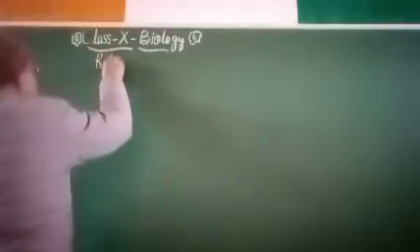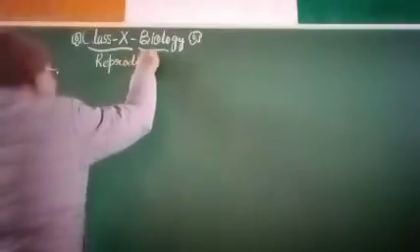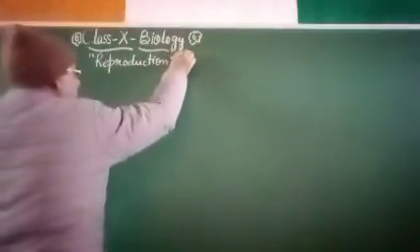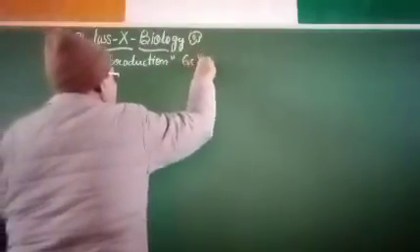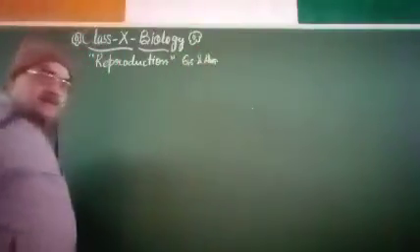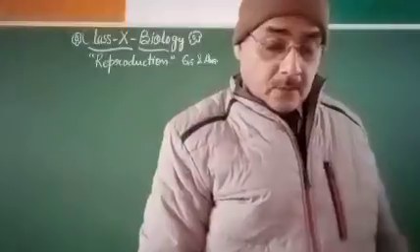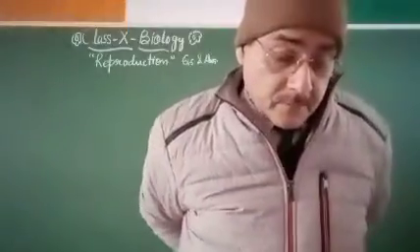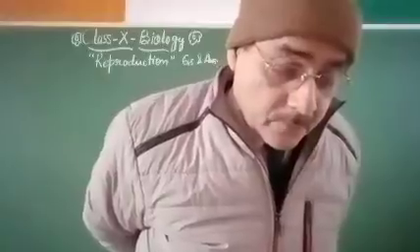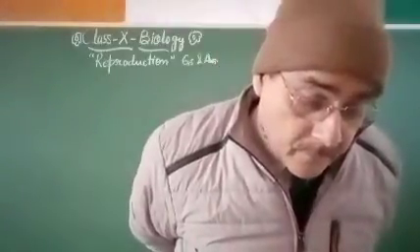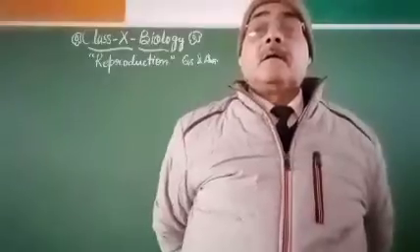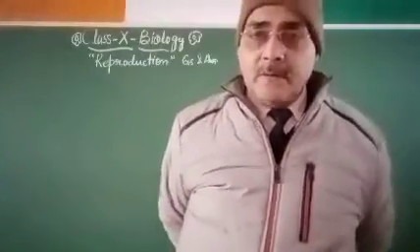This is your class and subject, reproduction in both plants and animals, questions and answers. And in this board representation, I am going to take fill in the blanks. So see question number 1. Genetic variation occurs due to inaccuracy in either chromosomal replication or DNA replication.